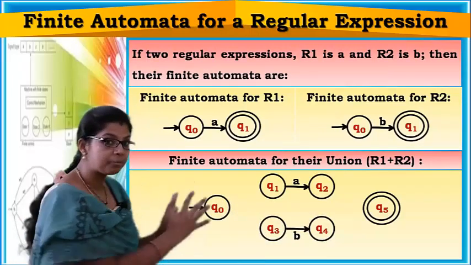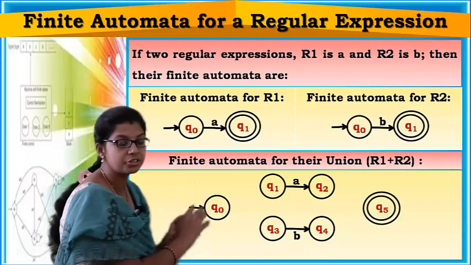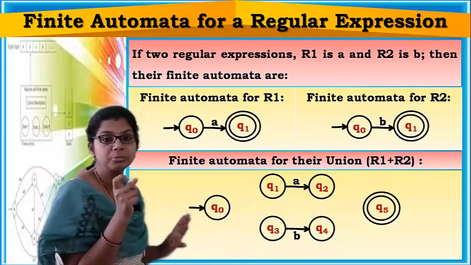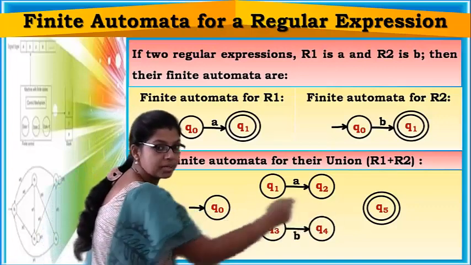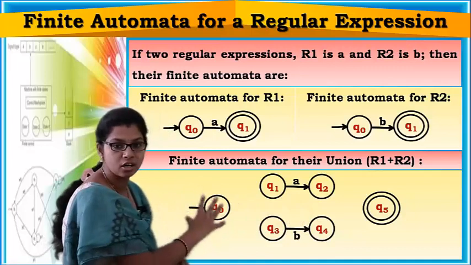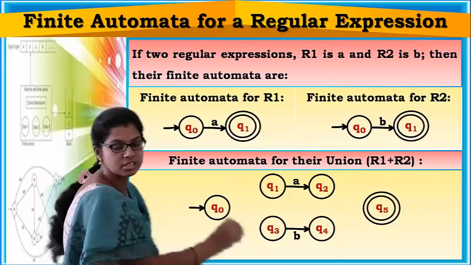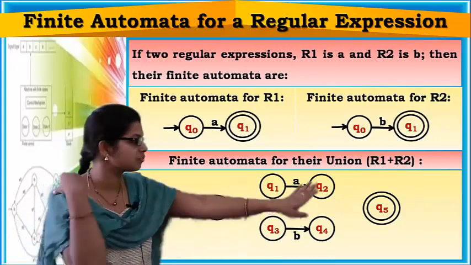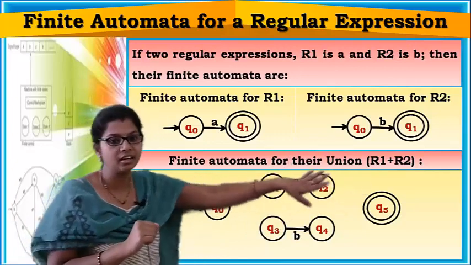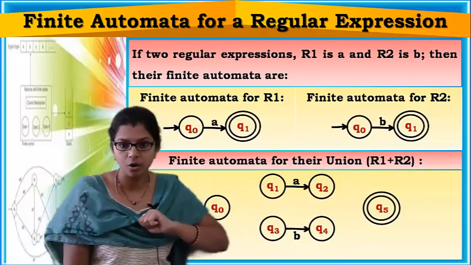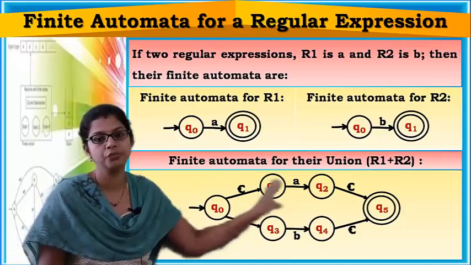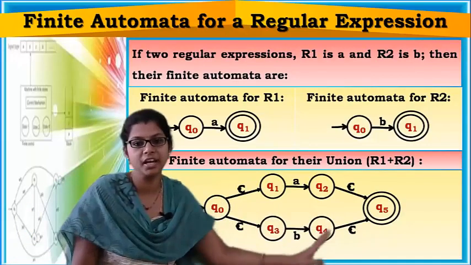From the initial state, you should have a transition to the final state in order to get accepted. Union means either A can be accepted or B can be accepted. For this I need to add epsilon transitions from the initial state to both these states, and epsilon transitions from Q2 to Q5 and Q4 to Q5. I have added epsilon transitions from Q0 to Q1, Q0 to Q3, Q2 to Q5 and Q4 to Q5.